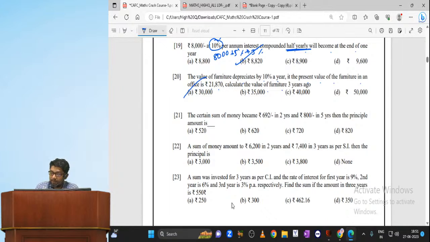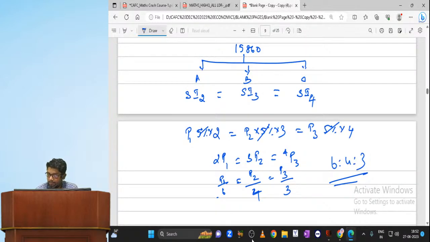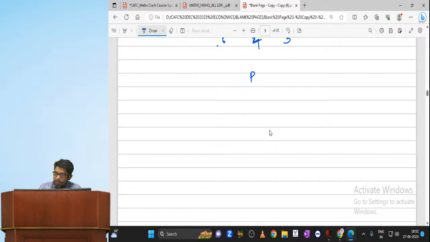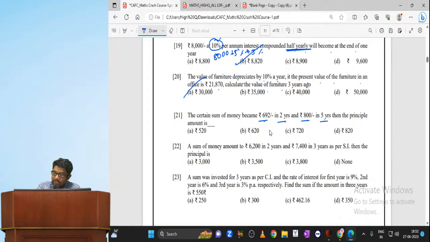A certain sum of money became 692 in 2 years, 800 in 5 years, then the principal amount is. My dear children, please listen to this sum very carefully. It's a very, very important type of question. Don't think that the same question will come. I am telling you some important type. A certain sum of money became 692 in 2 years, 800 in 5 years. Then the principal amount is, look at this. Principal becomes 692 in 2 years and 800 in 5 years.